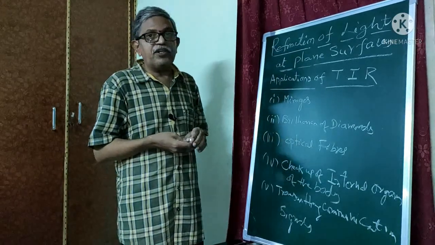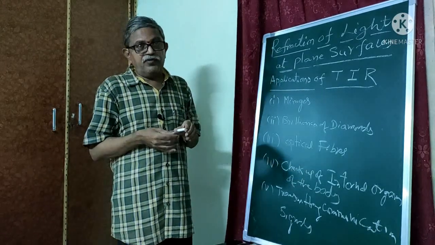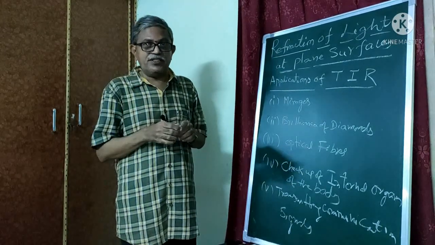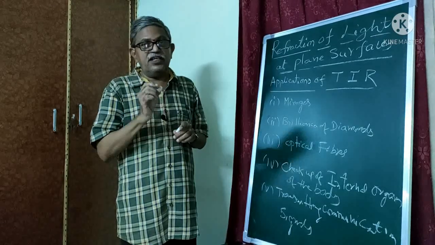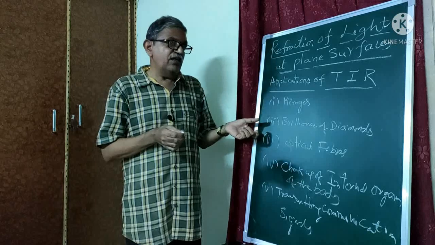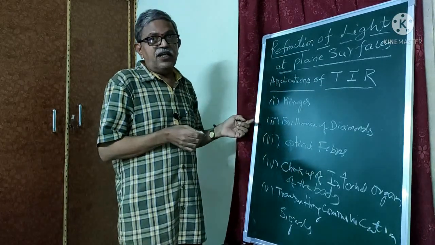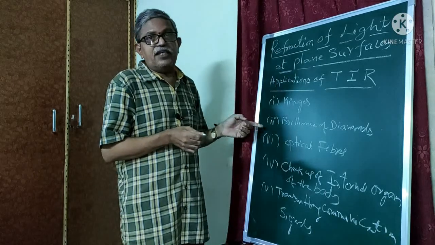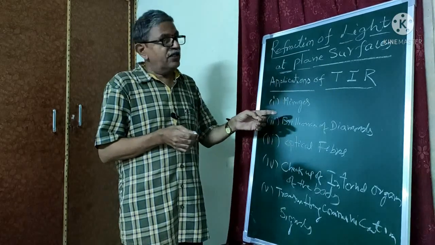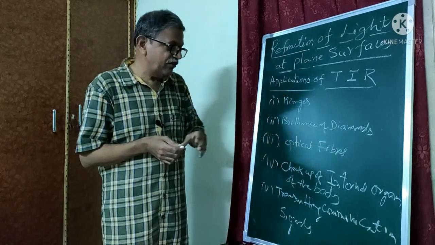Third one is optical fibers. Optical fiber system is made up of thin glass filaments in a bunch form. That is called a light pipe. In this light pipe, the ray of light is sent and can undergo total internal reflection many times. So that is the optical fibers.